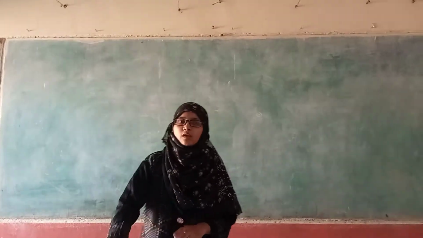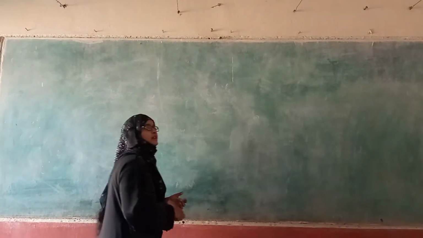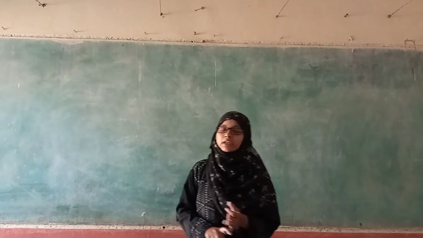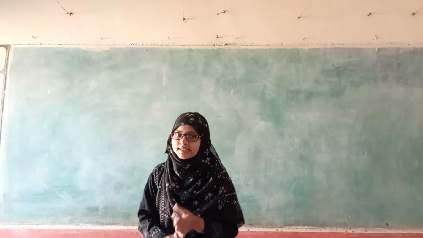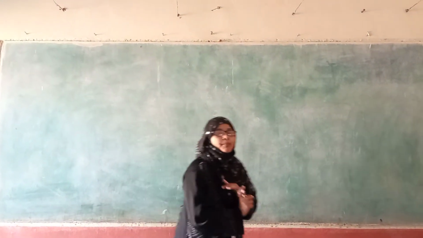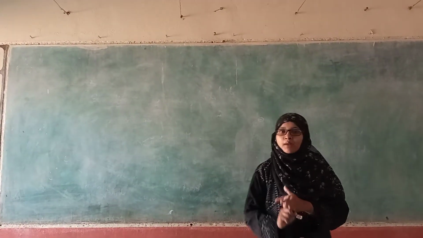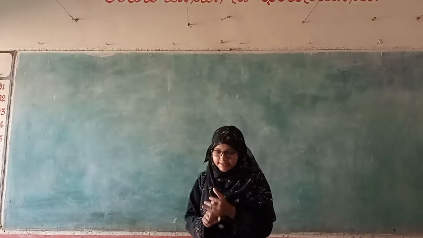So the next concept. Till now we have learned about carboxylic acids, their nomenclature, preparation, and the structure and bonding of carboxylic acid compounds.